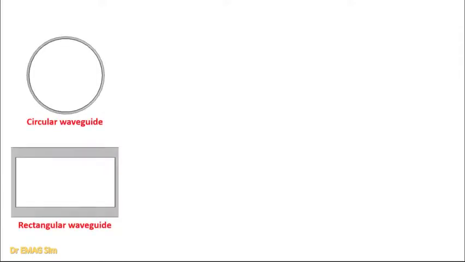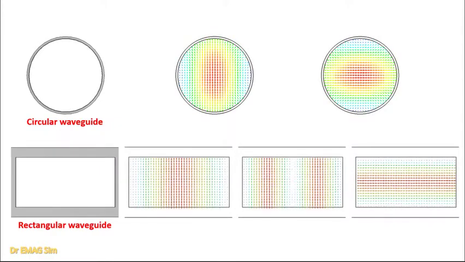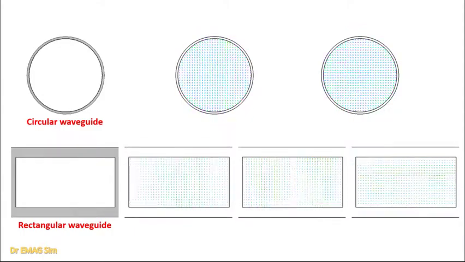Waveguide structures come in various shapes, but Dr. EMAG will only show two types of commonly used waveguide, namely circular waveguide and rectangular waveguide. Similarly, electromagnetic waves travel in waveguides with some propagation modes. Please note that each mode can only travel in a certain frequency range. From this vector animation plot, it's relatively easy to see that the propagation modes in these waveguides are rather different.